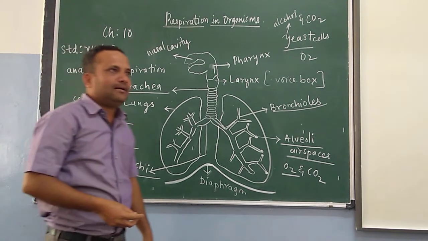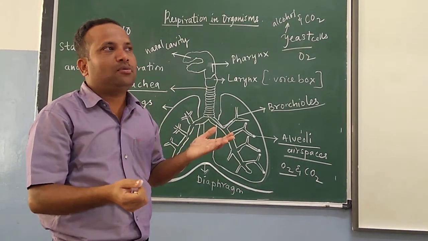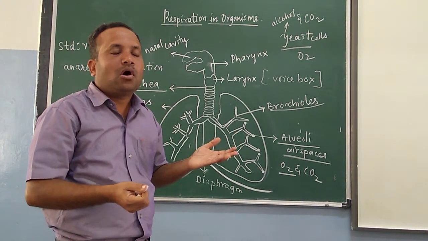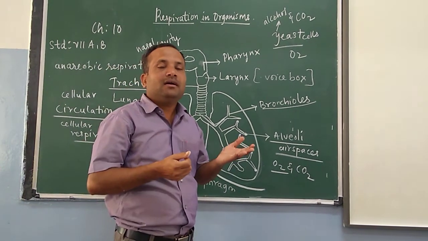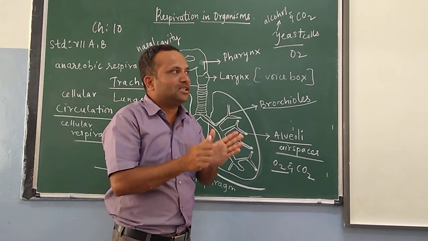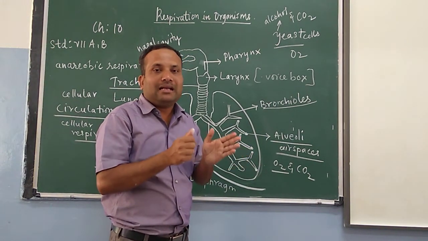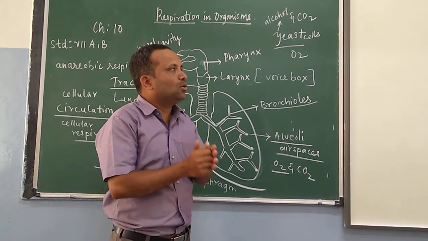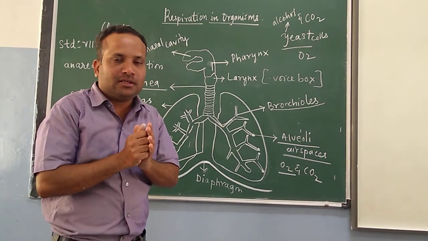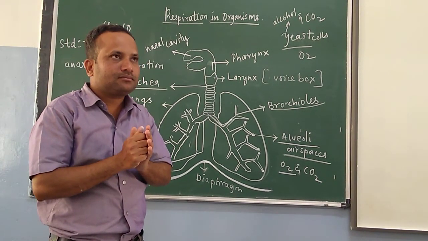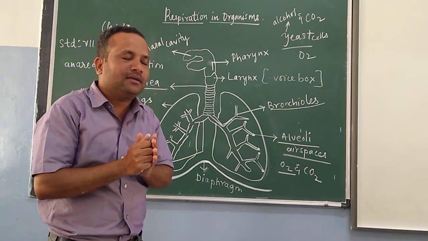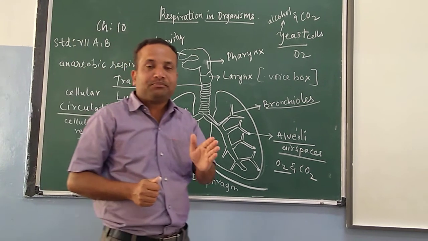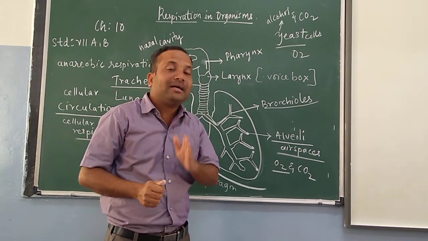They are going to break down the food without the help of oxygen. So that type of respiration is called anaerobic respiration. If they are going to break down the food without the help of oxygen, that process is called anaerobic respiration.